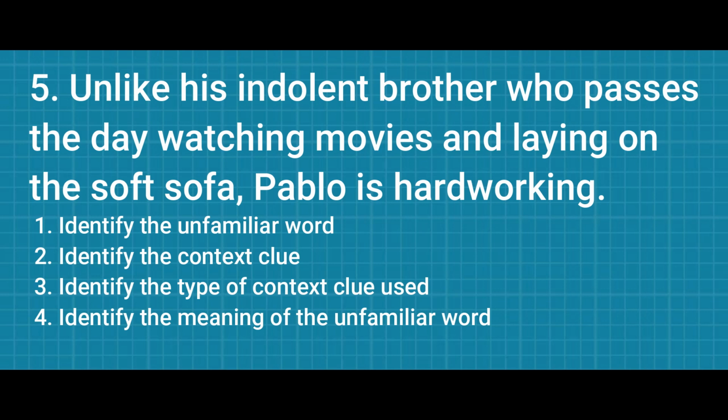Can we now identify the type of context clue? Yes. Since we have here unlike, it is antonym. Now, what is the meaning of the unfamiliar word? Since this is antonym, we have to give the opposite of the context clue. What is the opposite of hardworking? Therefore, when we say indolent, it means not working hard, or lazy.